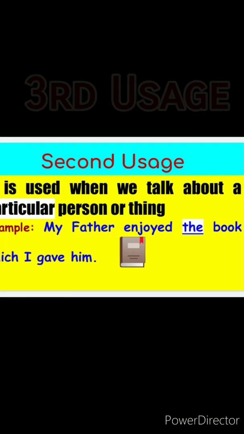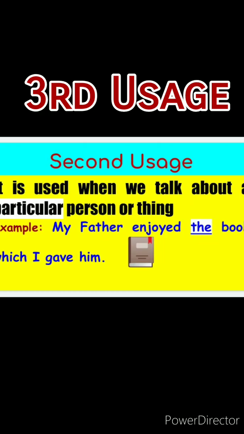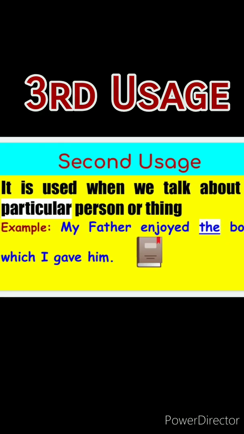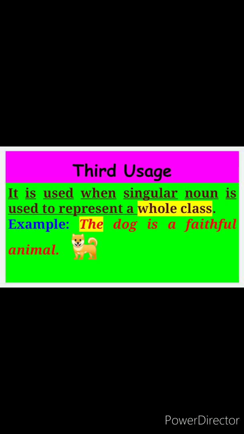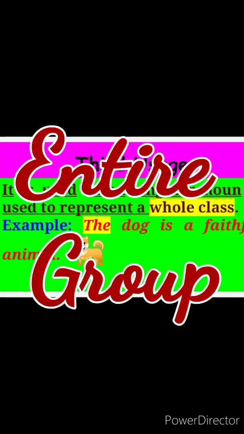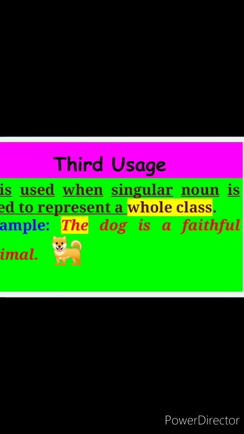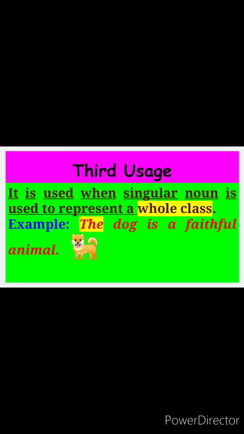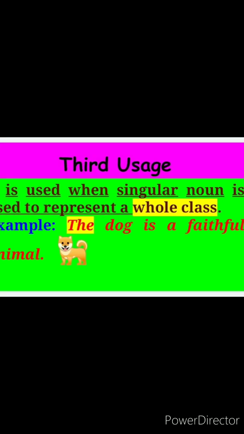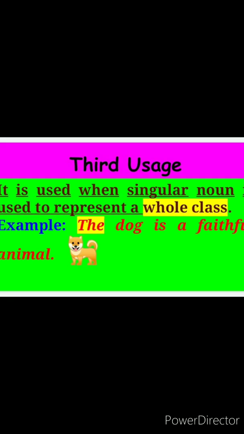Now let's look into the third usage. It is used when a singular noun is used to represent a whole class. Now whole class means the entire group, or it is referring to everybody. Okay. For example, the dog is a faithful animal. Here we are talking about the whole class or group of dogs. So we are using the article the.